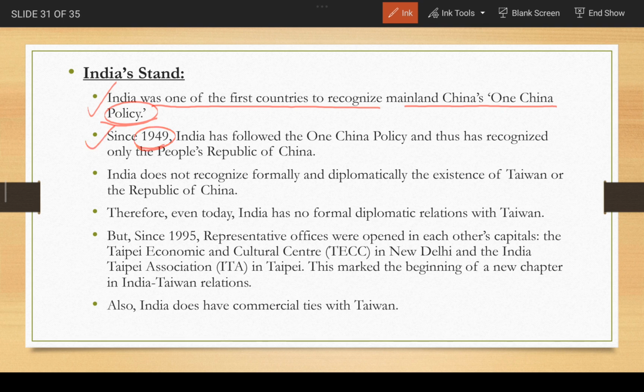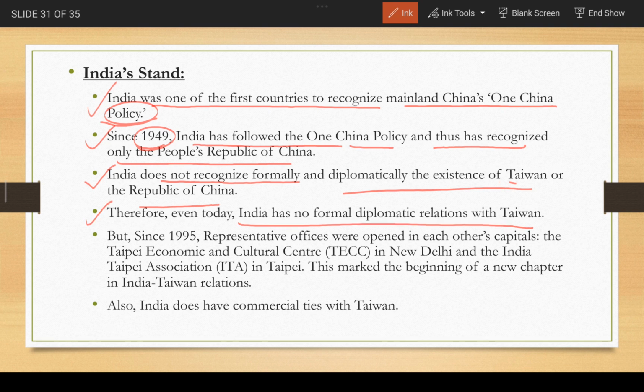Since 1949, India has followed the One China Policy and thus has recognized only the People's Republic of China. So it was in the year 1949. Since then, India has accepted this One China Policy. India doesn't formally and diplomatically recognize the existence of Taiwan or the Republic of China. Therefore, even today, India has no formal diplomatic relations with Taiwan.